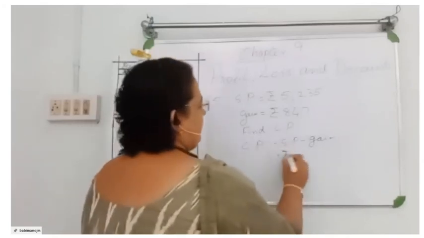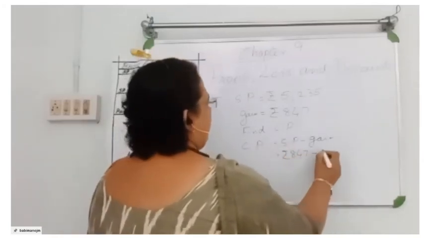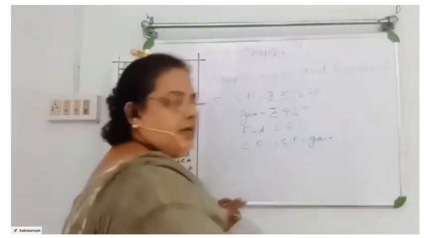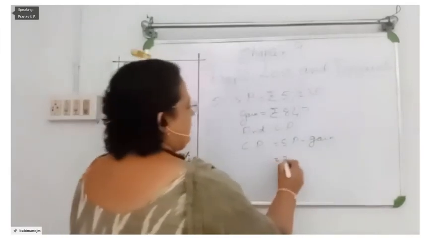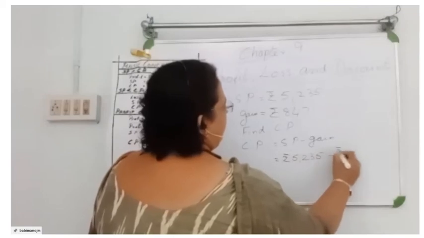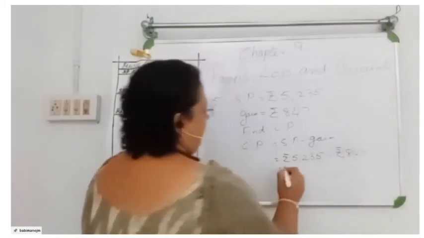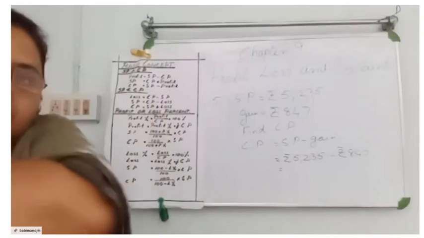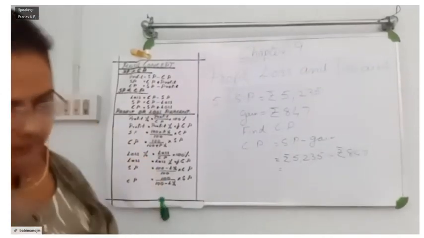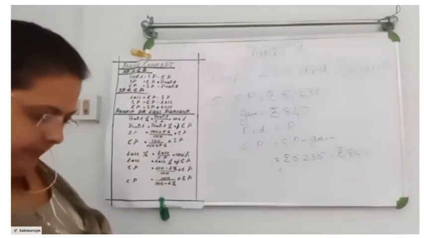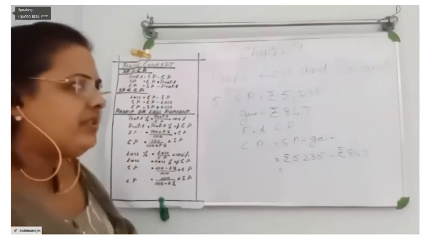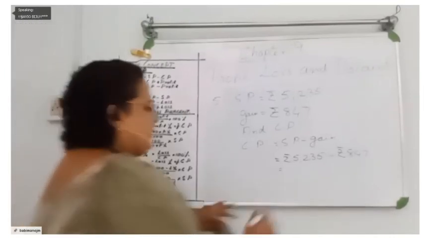So SP is rupees 5,235 minus rupees 847. Find the answer. 4,388.